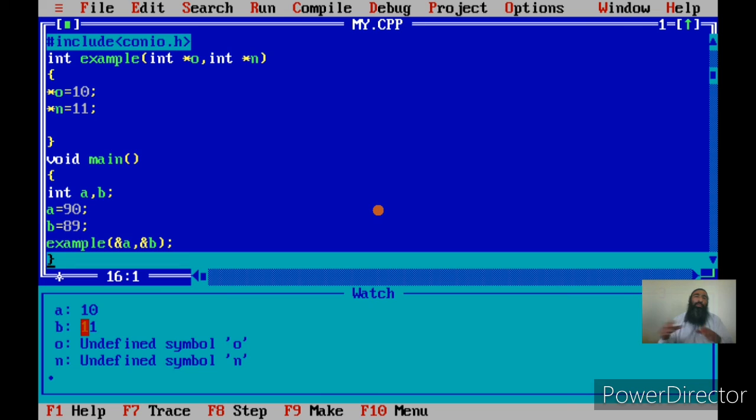So you can use pointers to access the local variables of main. How am I accessing? Because their addresses are stored in O and N, I can use O and N to access the memory locations whose addresses are stored in them, and the name of that memory location is always star of O and star of N. Now if I say star of O equal to 10, this actually means A equal to 10, because I explained in the previous video that if I store any address in a pointer, then star of the pointer is another name of that address.